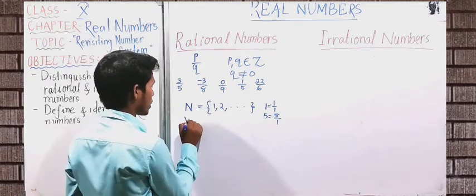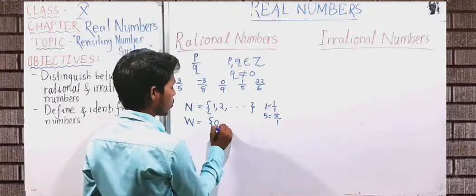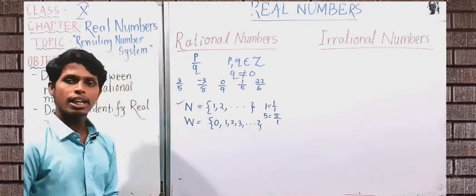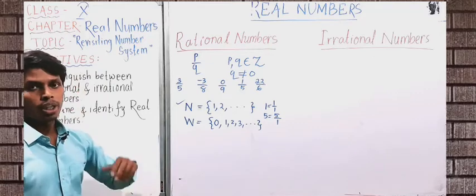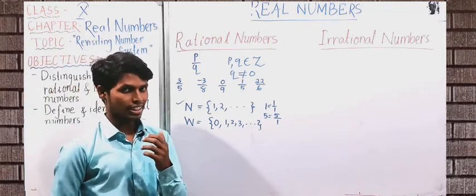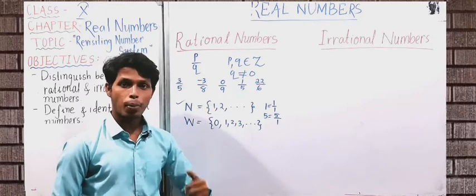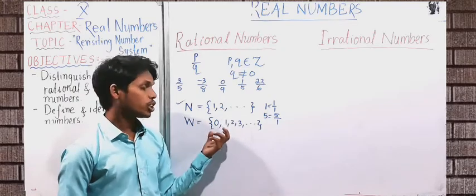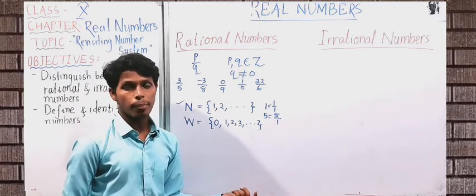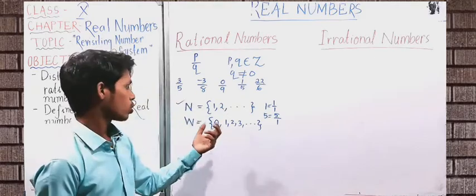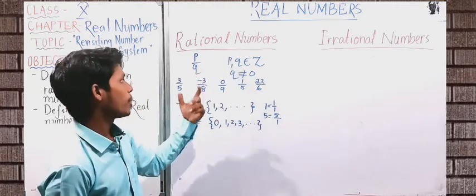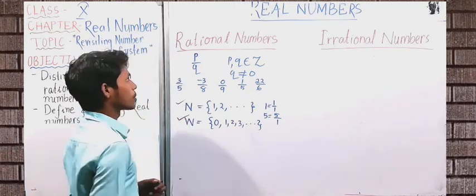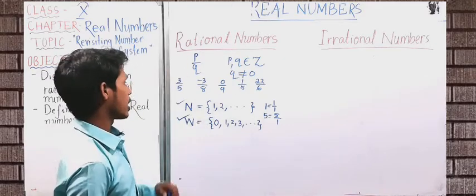Next, move to whole numbers. In whole numbers there is 0 and all the natural numbers. We have already checked that all the natural numbers are rational numbers. Now let's check for 0. Can 0 be written in the form of p upon q? Yes, 0 can be written as 0 upon 1, or 0 upon 7, or 0 upon minus 8. You know 0 upon any number is equal to 0. So 0 can be written as p upon q, where p and q are integers. So the whole number set also comes under rational numbers. All the whole numbers are rational numbers.